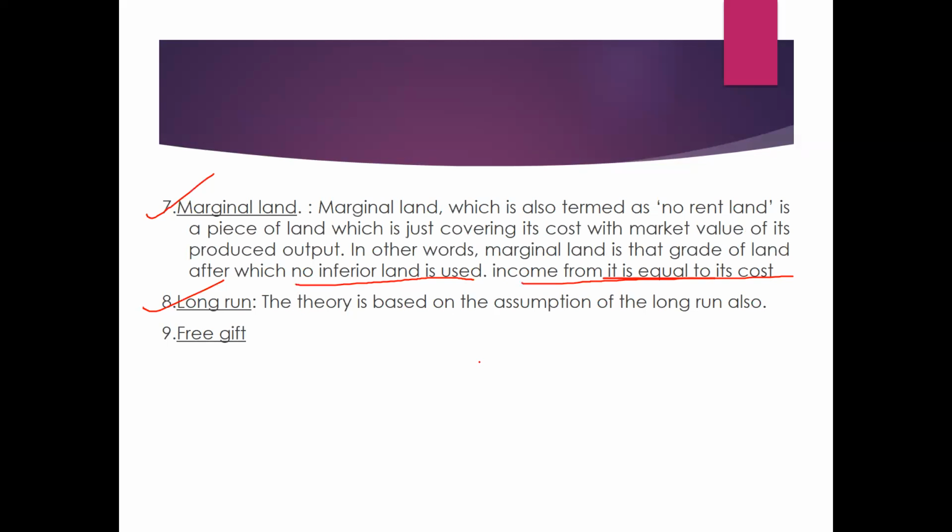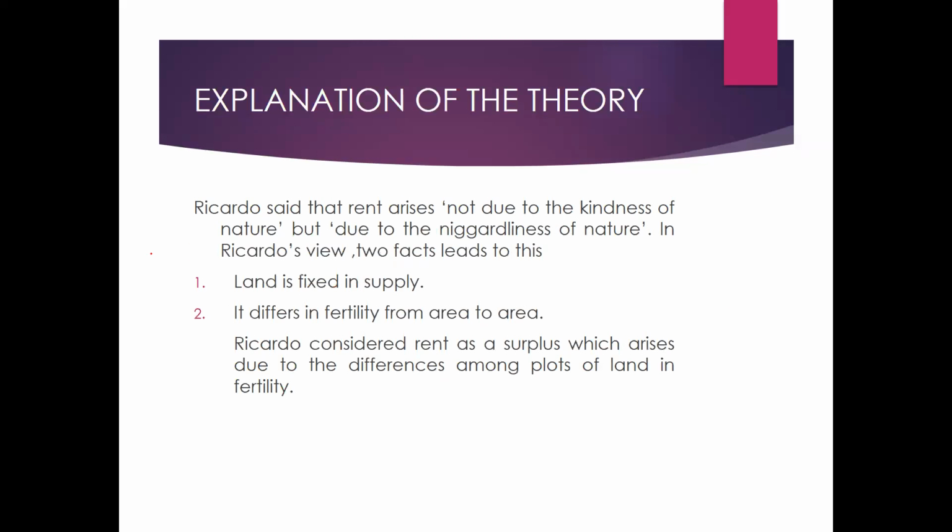Long run means all the factors of production are variable, nothing is fixed. Free gift means that this theory believes this piece of land is a free gift. Then, in the explanation of this theory, Ricardo said the rent arises not due to the kindness of nature, but due to the niggardliness of nature.